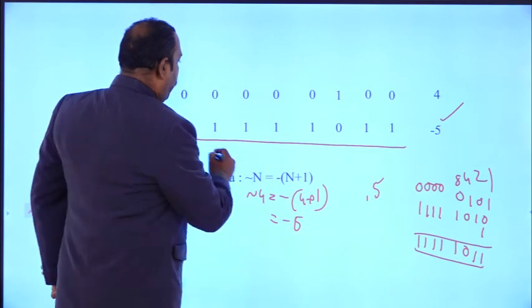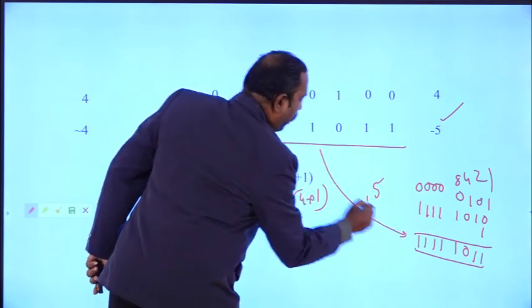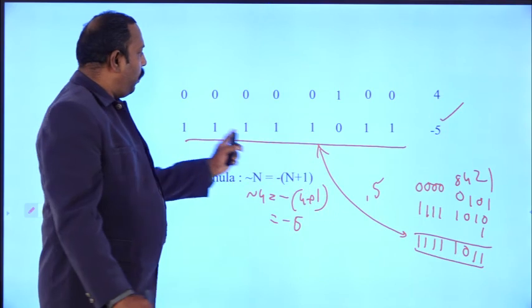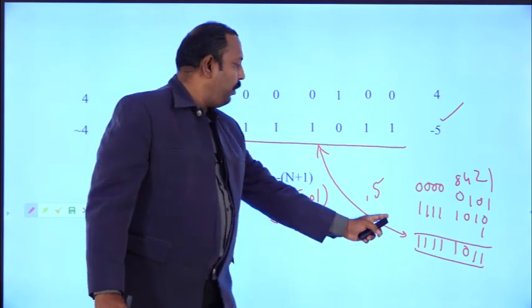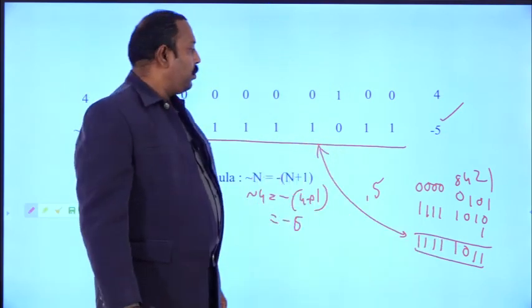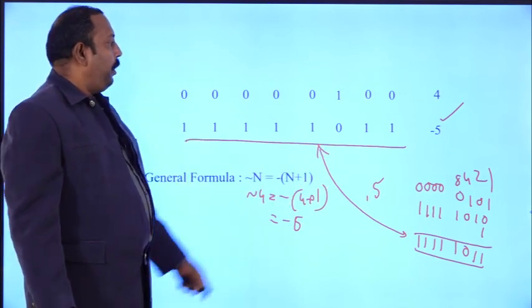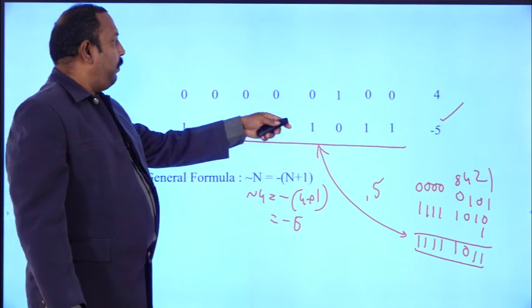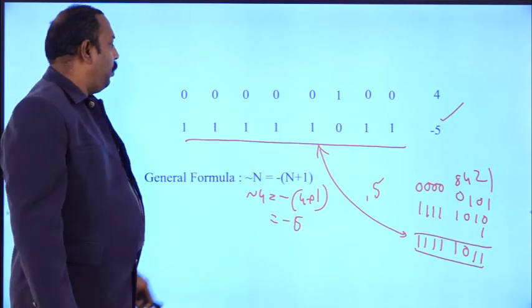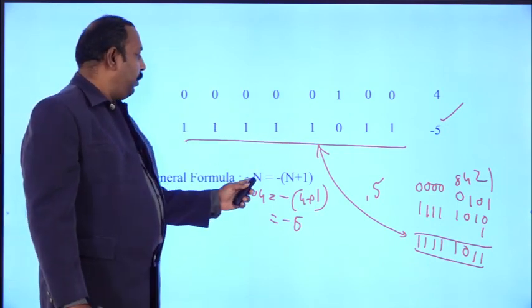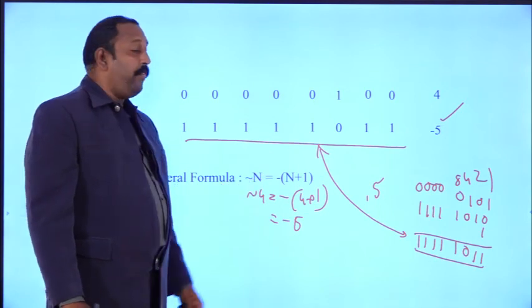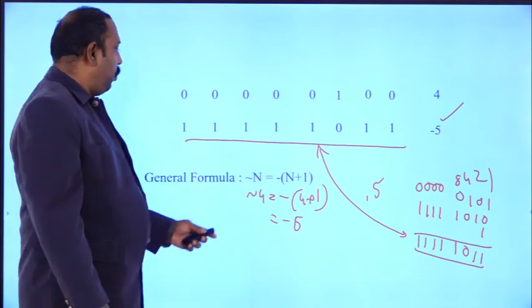So both are equal here. 4 ones, 1, 0, 1, 1. Here also we got 4 ones, 1, 0, 1, 1. So minus 5 will be represented in 2's complement form in memory. So the complement of 4 gives the output minus 5. What is the general formula? The complement of n is equal to minus of n plus 1. So this is the output we got here.